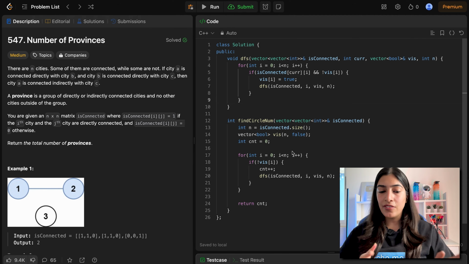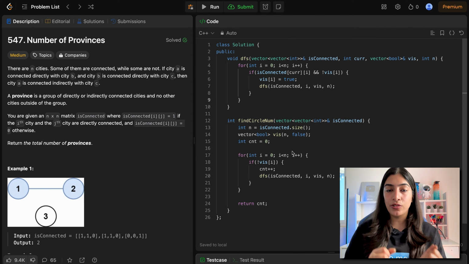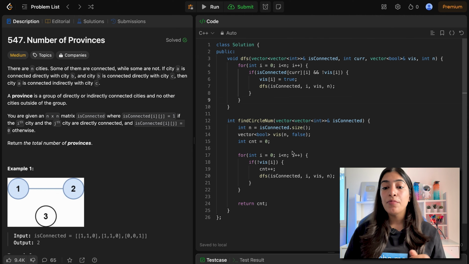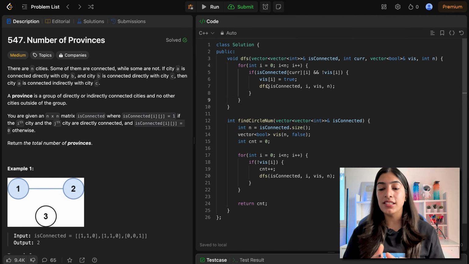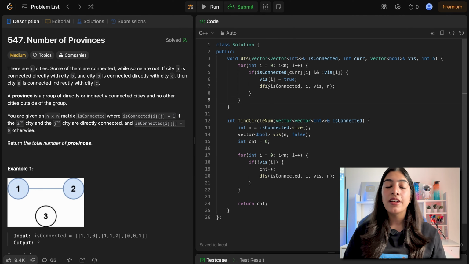Before we move to Java code, let's quickly look at the time and the space complexity. Here we are using an adjacency matrix, so obviously the matrix itself is of the size order of V square. We are going through all the vertices in the adjacency matrix at least once, so it is order of V square time complexity. And now let's get started with Java code.